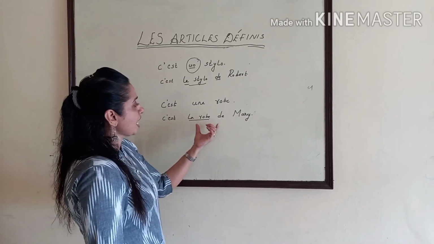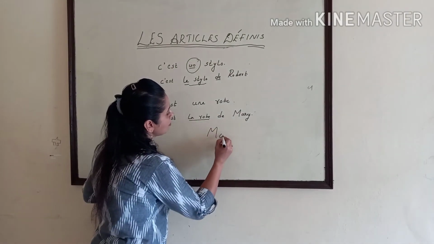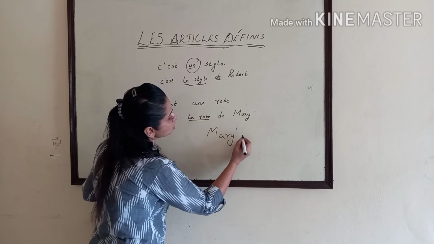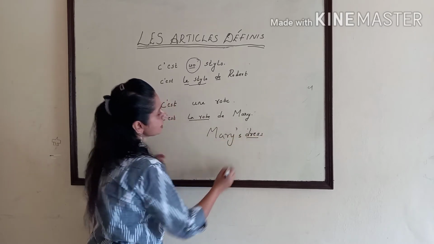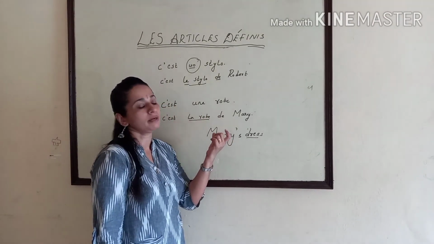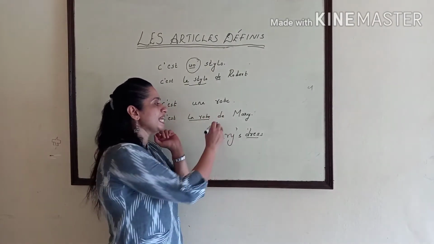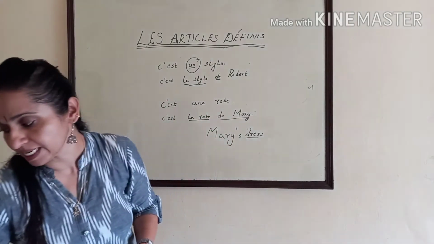In English, we can use Mary's dress. How will you write like this? Mary apostrophe S dress. That means Mary's dress. This apostrophe S shows the possession. But in French, we cannot write like this. We have to use de Marie. De Marie means of Marie. Some more sentences. Let's see.